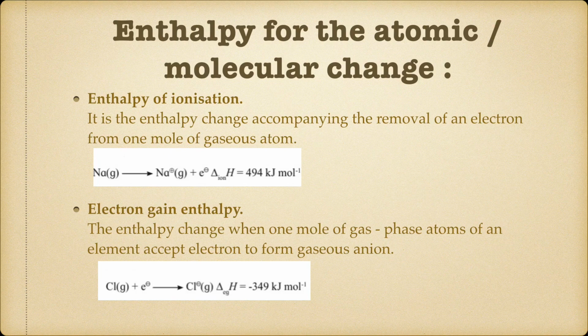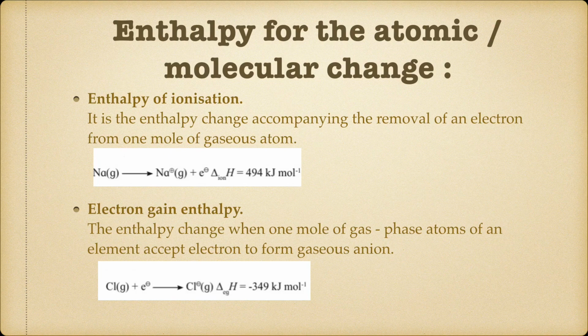Now next one, electron gain enthalpy. Electron gain enthalpy over here, it means the acceptance of electron from the gaseous atom to form gaseous anion. Okay, so the enthalpy for this thing will be given by the enthalpy change when 1 mole of gas phase atoms of an element accept electron to form gaseous ion.